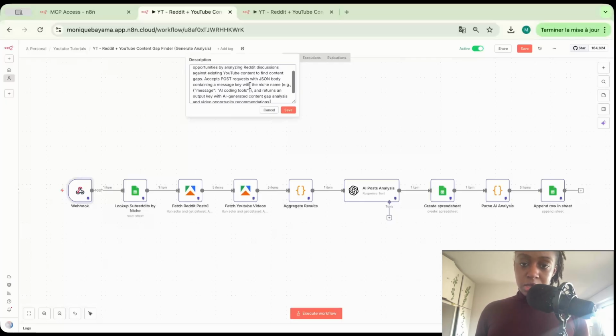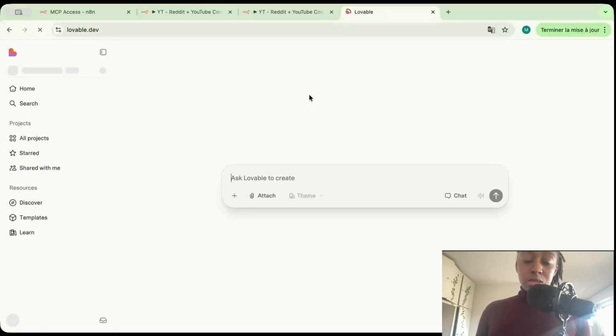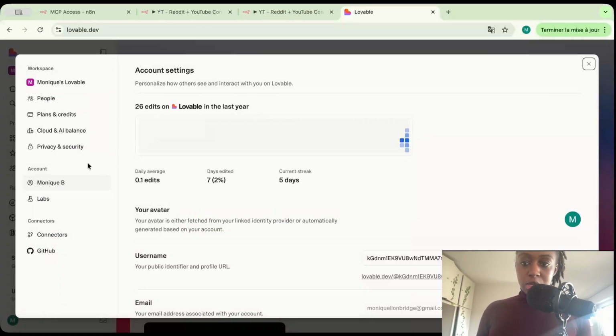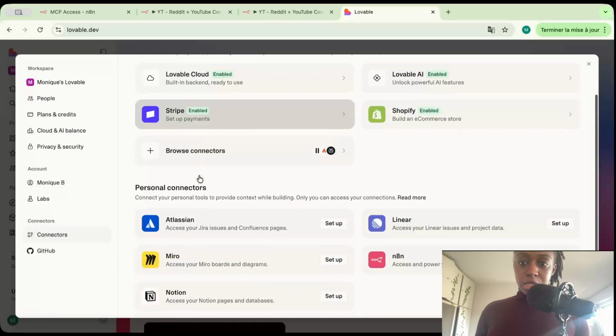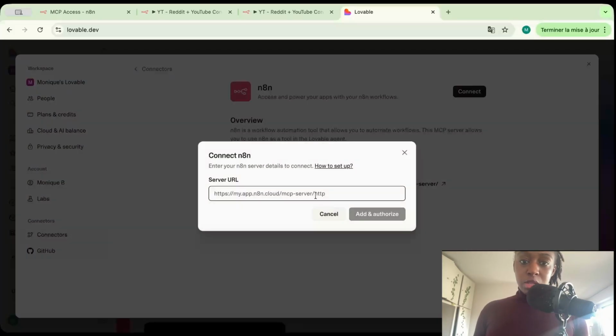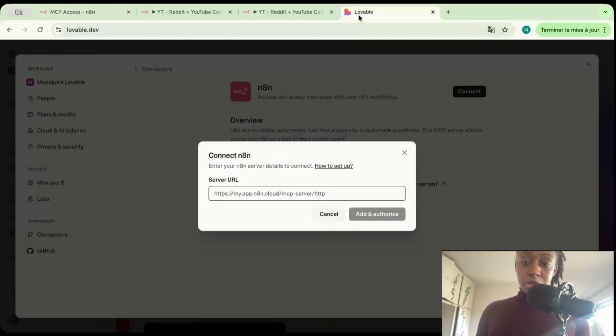Okay, perfect. Now that we have connected N8N, we have to connect Lovable. In Lovable, you're going to go to the settings, and then to the connectors tab. If you scroll down, you will be able to see N8N, and just click on the connect button. Now we have to get the server URL. So let's go back to the MCP access. This was the URL that's available in the MCP access tab in N8N. Then you add it.